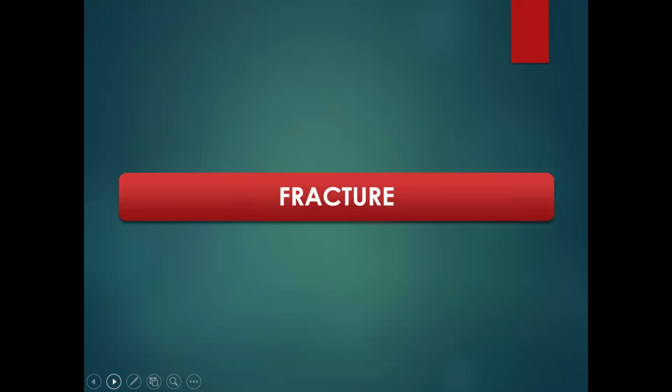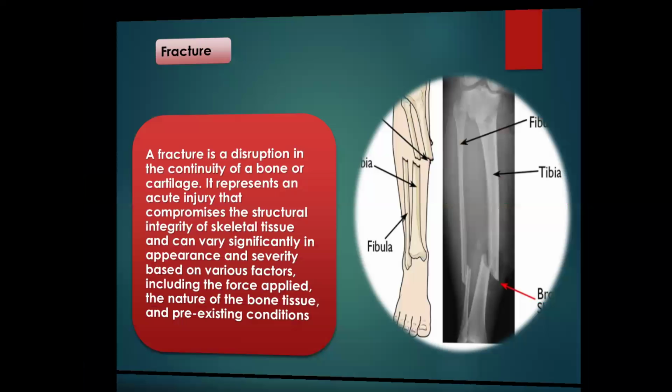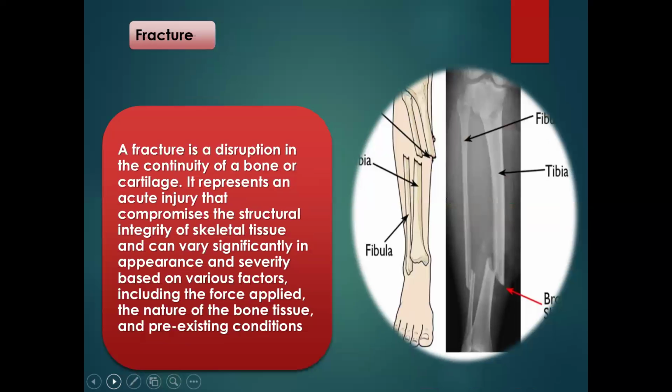Now let's look at fracture. A fracture is a disruption in the continuity of a bone or cartilage. It represents an acute injury that compromises the structural integrity of skeletal tissue and can vary significantly in appearance, including the force applied, the nature of the bone tissue, and pre-existing conditions.